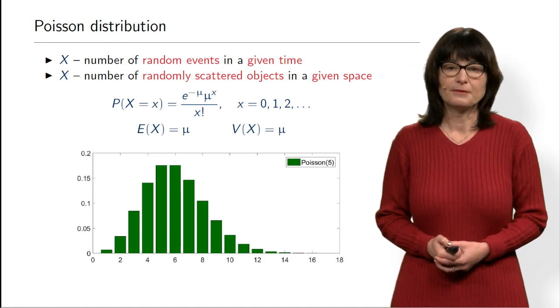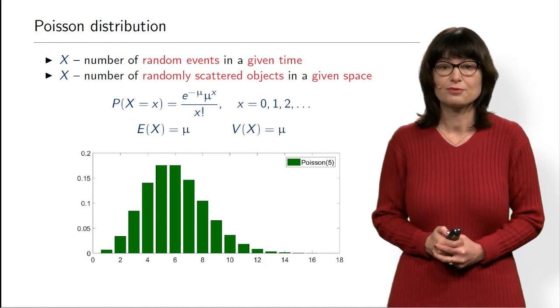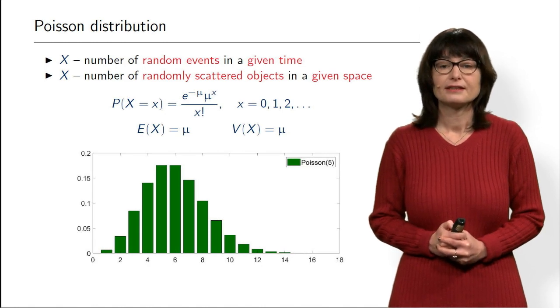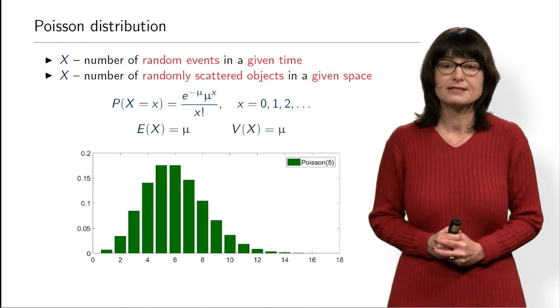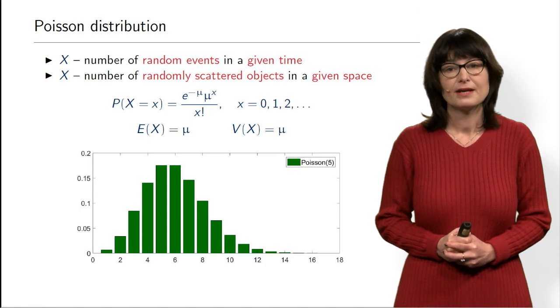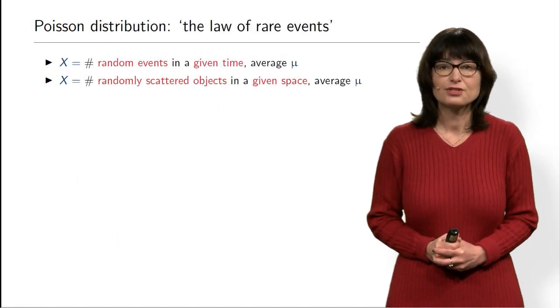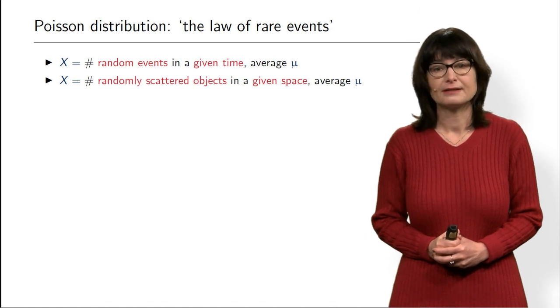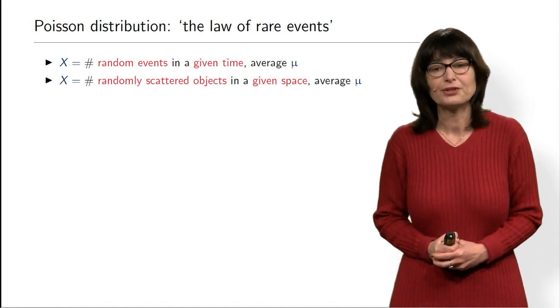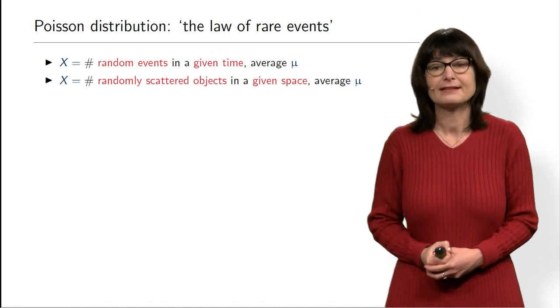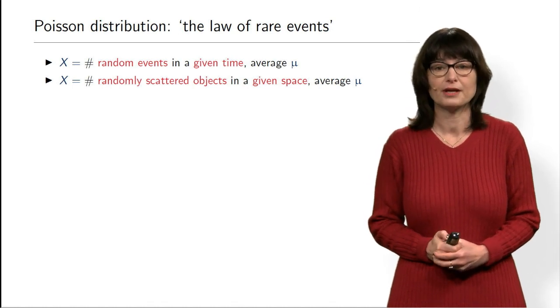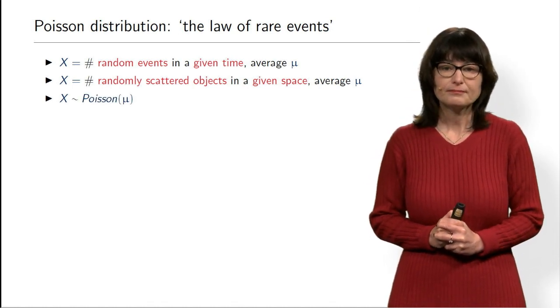So this is how the Poisson distribution looks. And now I promise that we will discuss where this formula comes from, and this is what we are going to do now. The Poisson distribution has another name, and that is the law of rare events, and that's exactly what explains the formula. So let's look at how it works.